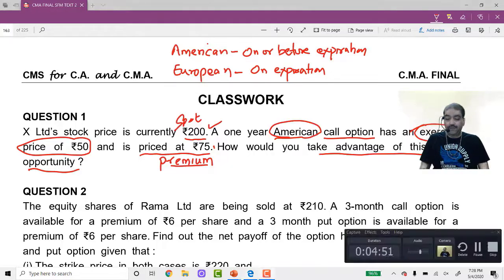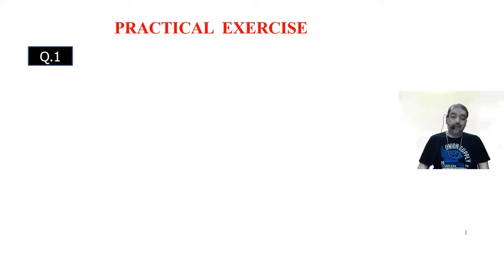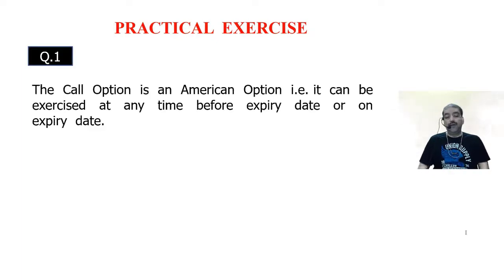So let us write down. The call option is an American option.